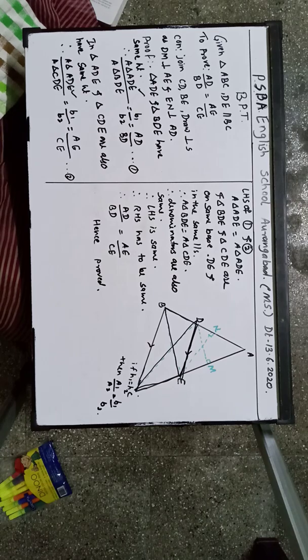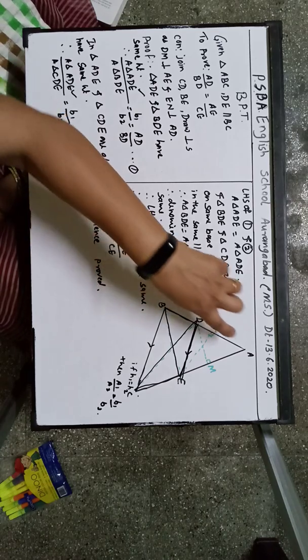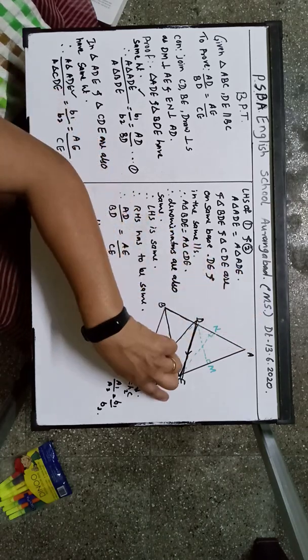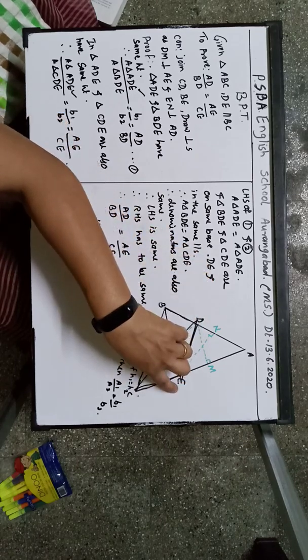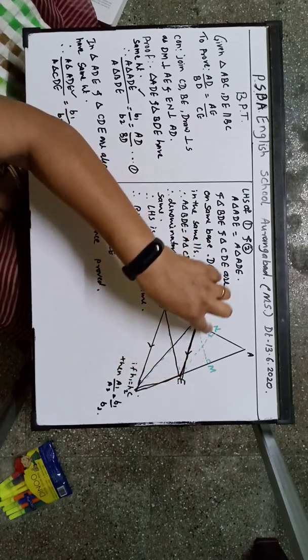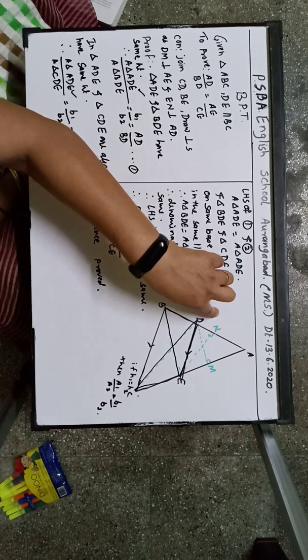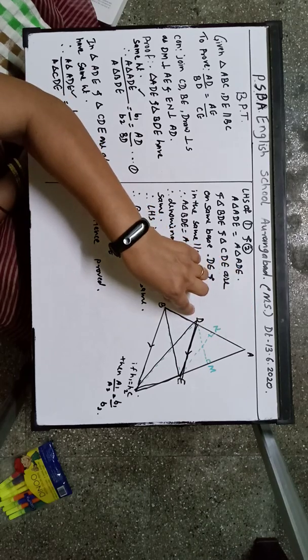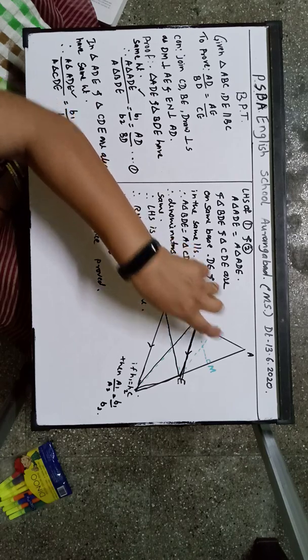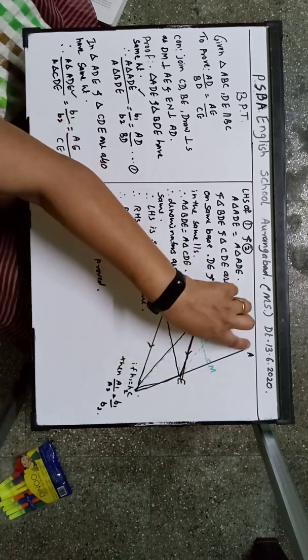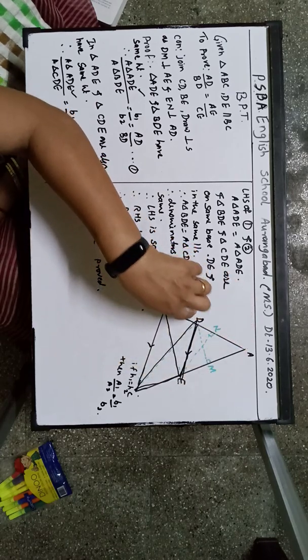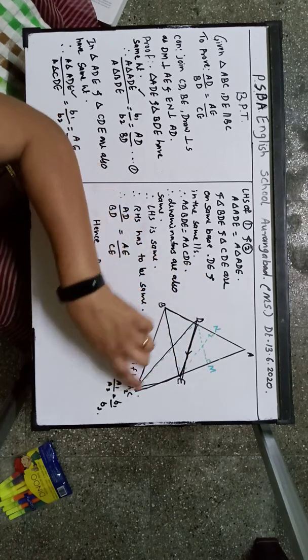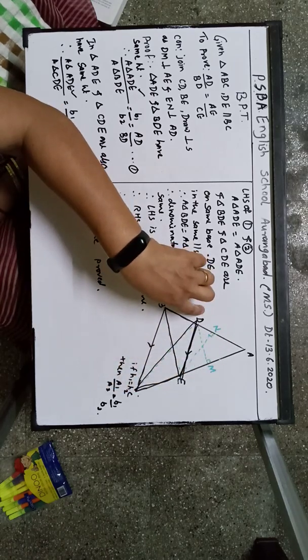Correct? So once again I will explain. Now if you consider ADE and BDE, for these H1 is equal to H2. Which is the H1? EN is the height. So the height is the same, so A1 upon A2 is equal to B1 upon B2. Similarly, for triangle ADE, when AE is the base, H1 is equal to DM. For triangle CDE, H2 is equal to DM.